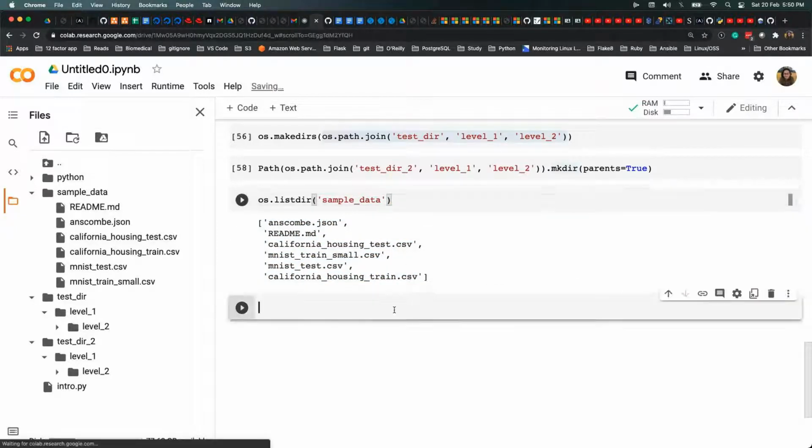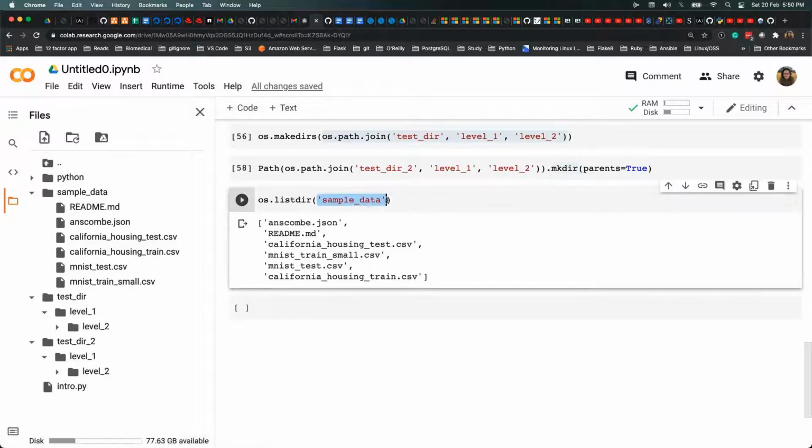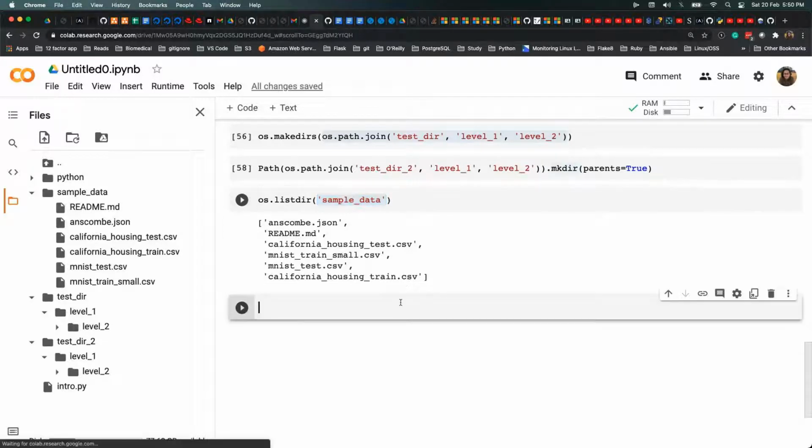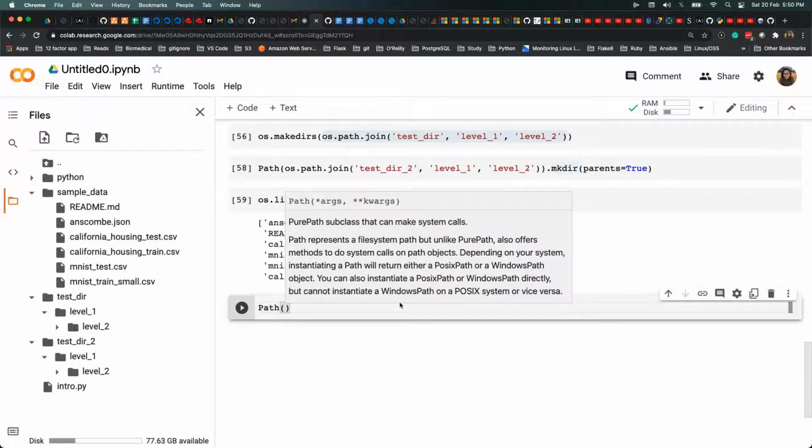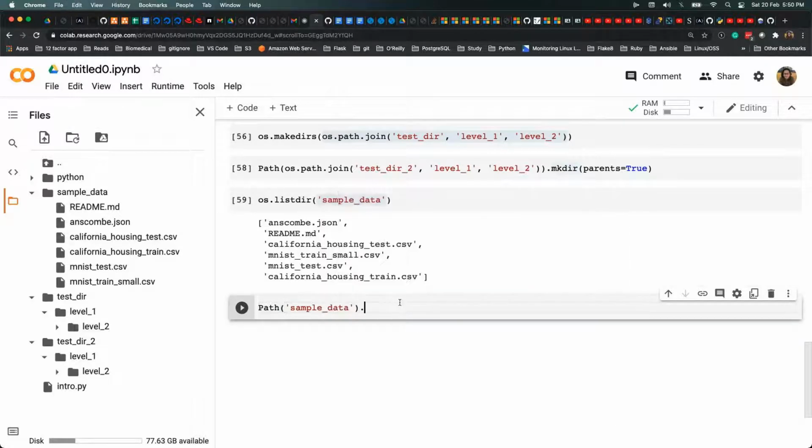So now, if we have to perform the same operation in pathlib, it has a little different syntax, but it's very clean, very easy to use. For my convenience, I'll just copy the folder name, and then I'll say Path, pass the directory name, and then call another method, which is called iterdir. I guess it should be iterdir, and you run it.